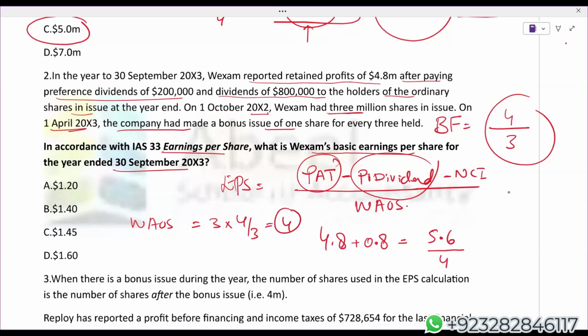Straightforward weighted average ordinary shares. 5.6 divided by 4. Students, I'm getting 1.4.